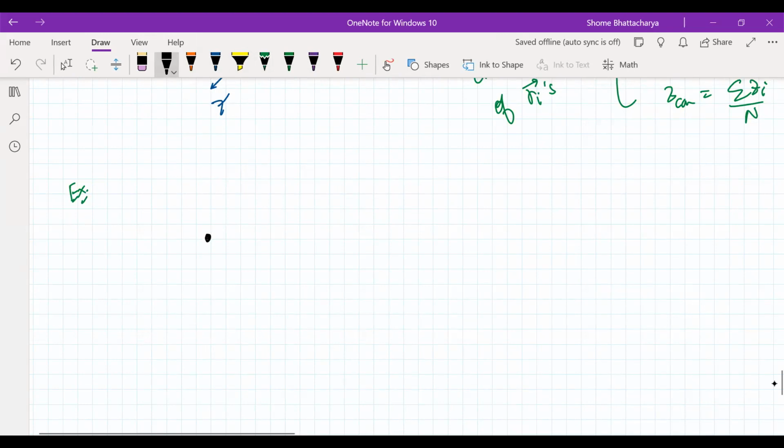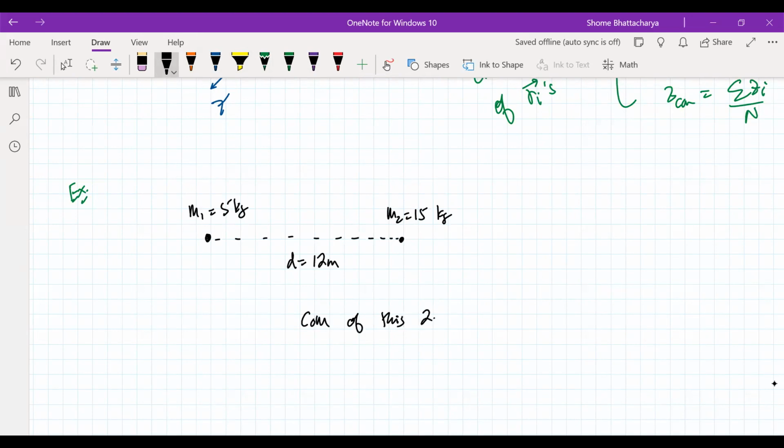I have one particle which is of mass, let's say 5 kgs, and I have another particle which is of mass 15 kgs. So it's 3 times this. And the distance between these particles is, let us say, 12 meters. So where is the center of mass of this two particle system? Logically, will it be at the midpoint? Definitely not. Now which side of the midpoint should it be, left or right? It should be towards the right, closer to M2. But then the question is how much closer to M2?